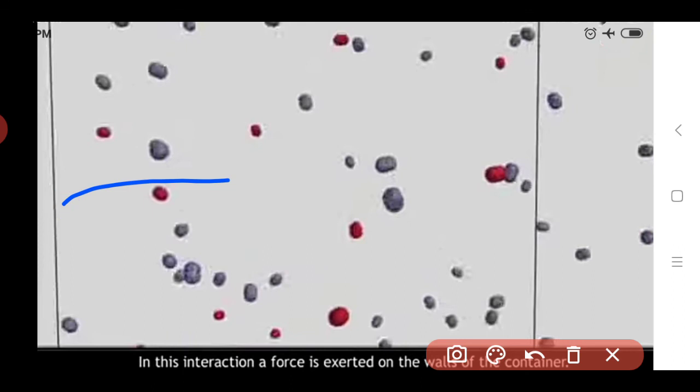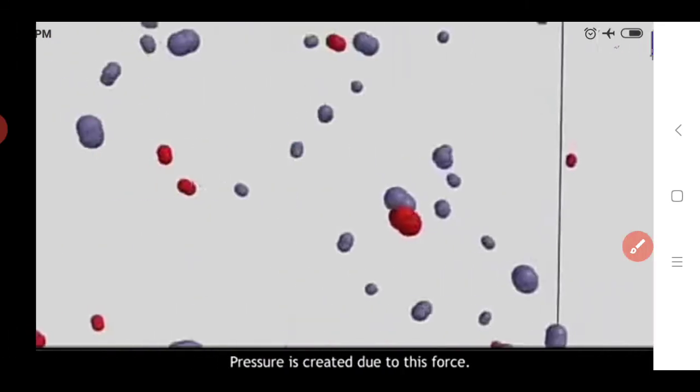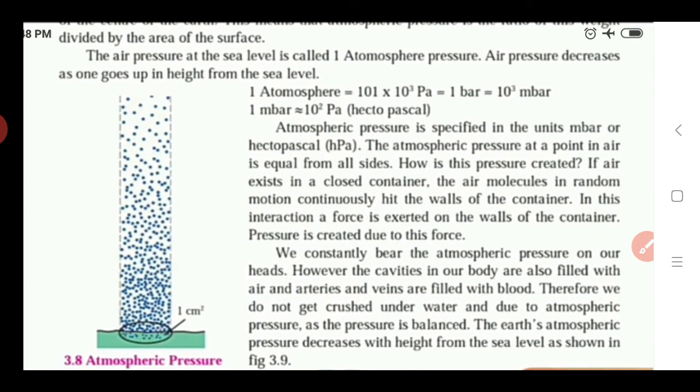Collide means they fall on the walls of the container like this, and due to this interaction between the wall of the container and the air molecules, pressure is created due to this force. So in that way the air closed in a container exerts a force on the wall, and due to this pressure is created on the surface.